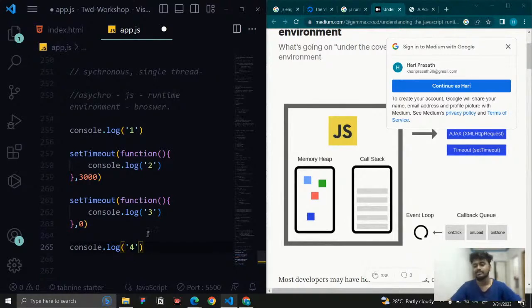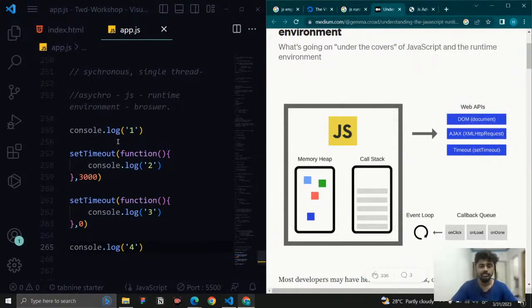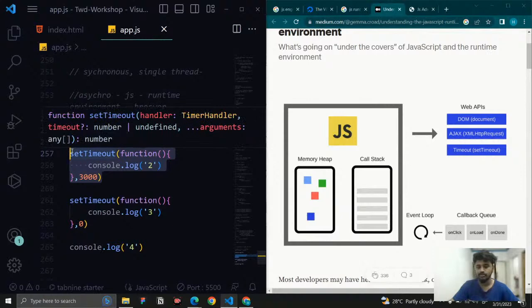So what is going to happen is, here console.log 1 is there. JavaScript reads this code. This is something in the console that I need to execute, so it goes to the call stack, and the call stack executes the console.log 1. And here it is setTimeout. Once JavaScript reads this line of code, it finds it is not related to native JavaScript code.